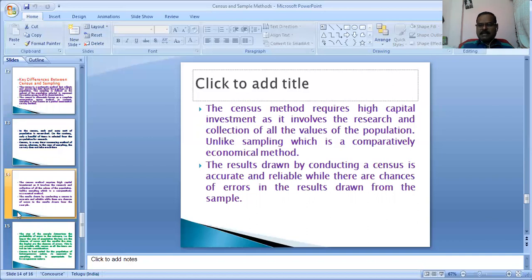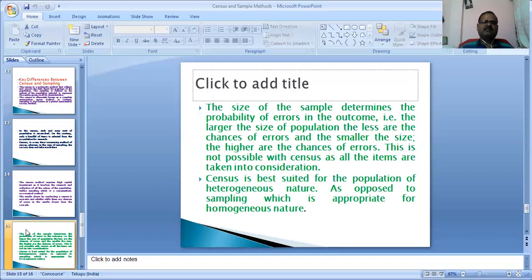The result drawn by the conduct of census is accurate and reliable, while the chances of error are higher in the sample method. The size of the sample determines the probability of errors in the outcome. The larger the size, the fewer the chances of error; the smaller the size, the higher the chances of errors. This is not possible with census, as all the items are taken into consideration.